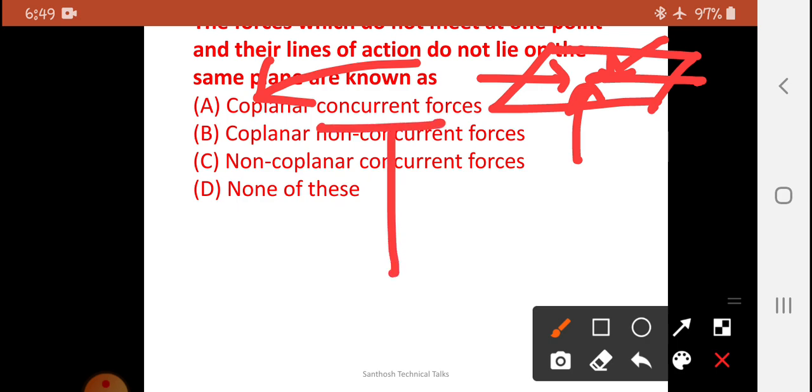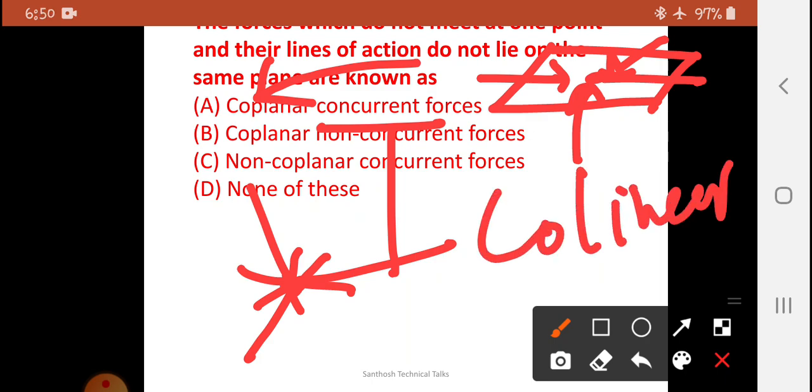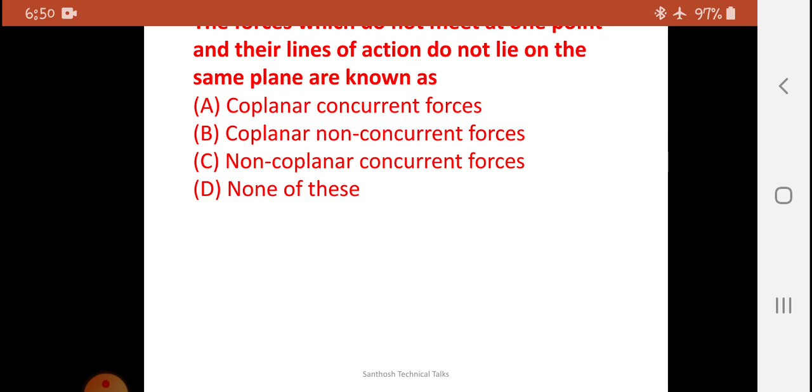Concurrent is if all the forces meet at a point, it is called a concurrent force. And the other force, collinear: collinear means all forces having the same line of action. So you should remember these three things, then you can easily understand the question.